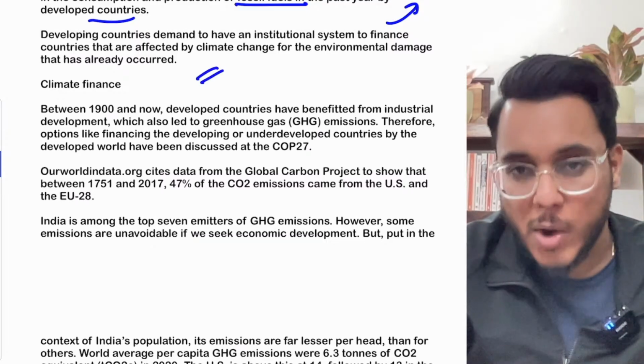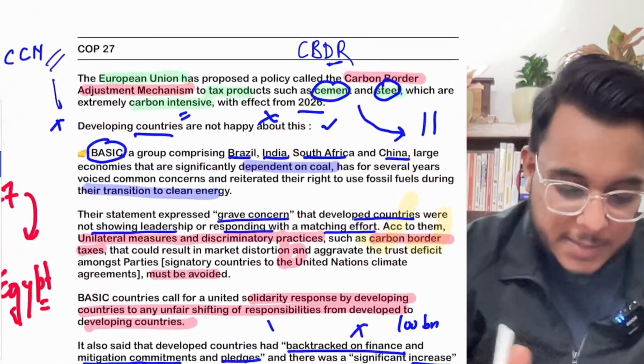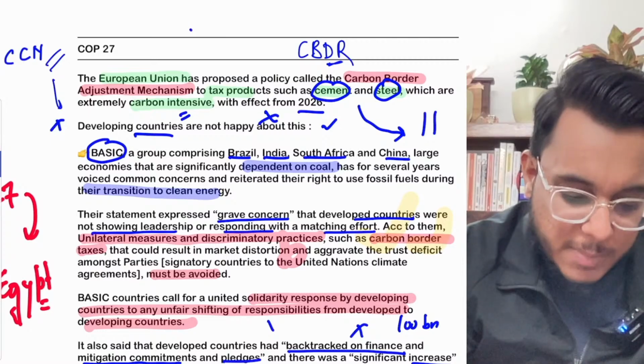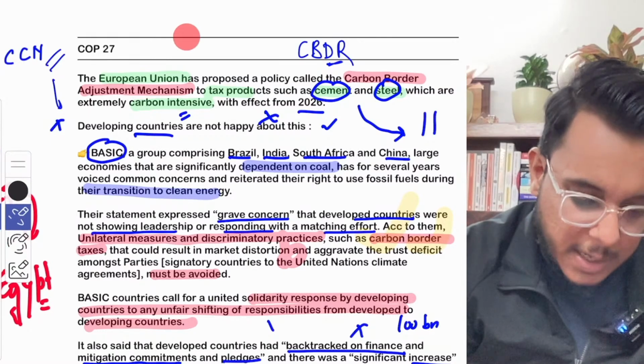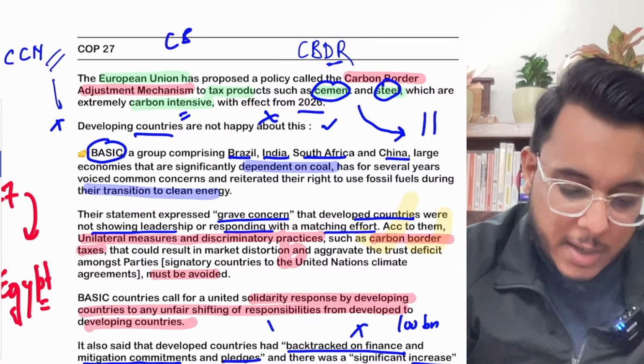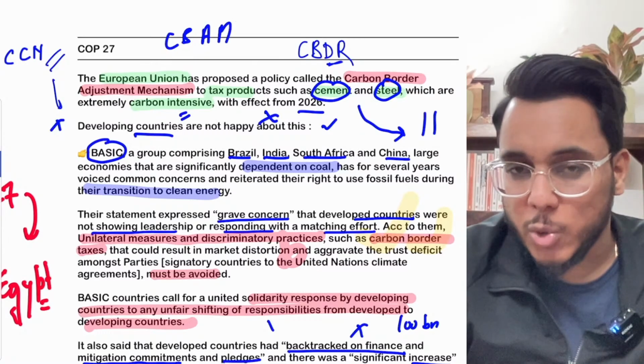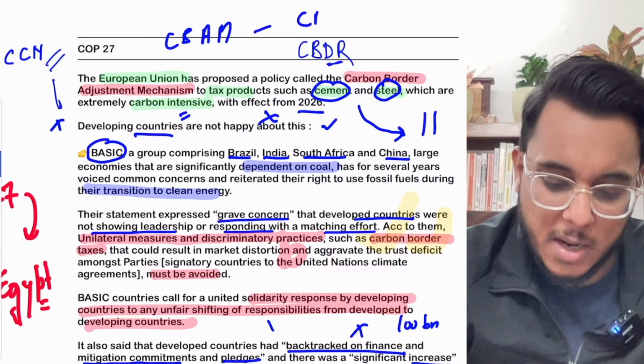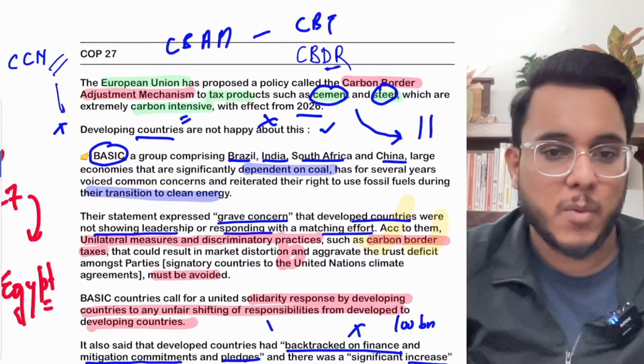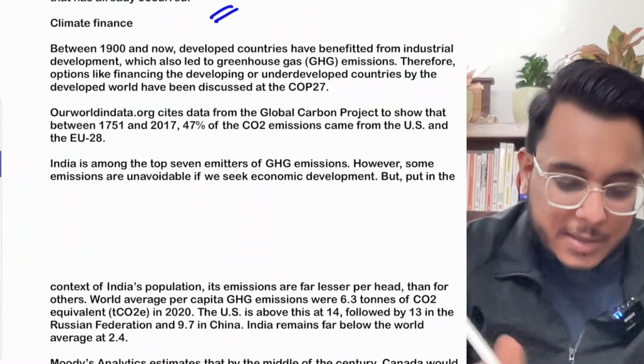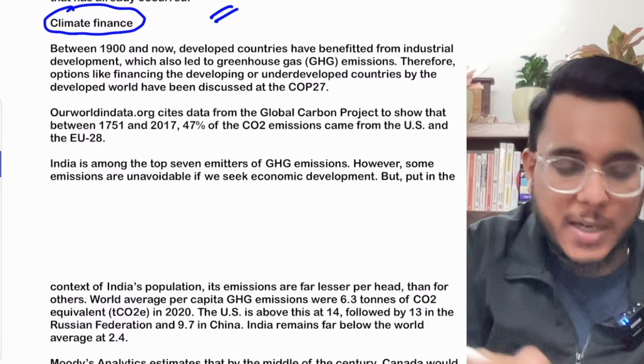Fine. So this is one point of confrontation that has come. That is the carbon border adjustment mechanism. Or if you want to remember the simplified name, that is the carbon border tax. This is the carbon border tax controversy. Then the next issue that comes is that of climate finance.